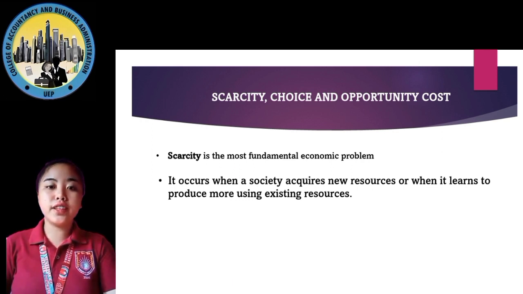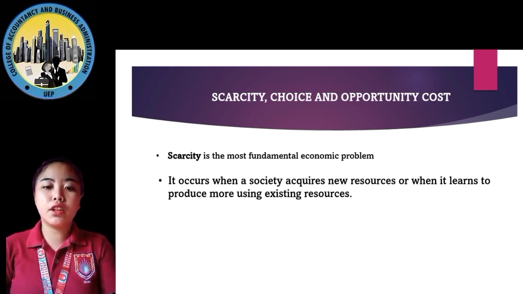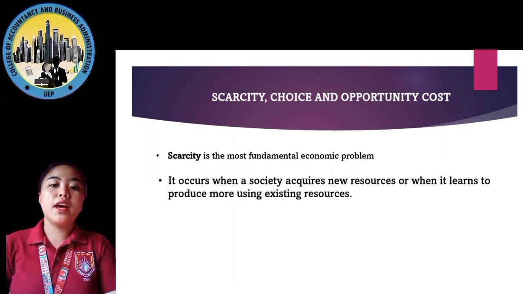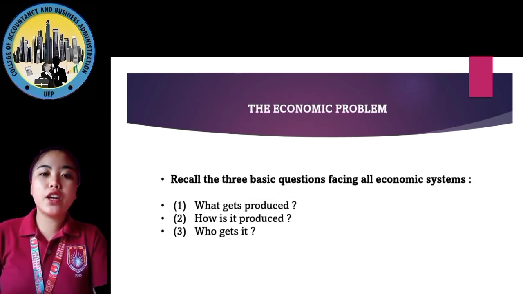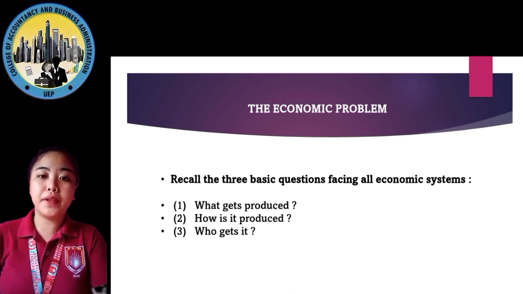Scarcity, choice, and opportunity cost. Scarcity is the most fundamental economic problem. It occurs when a society acquires new resources or when it learns to produce more using existing resources. We also have three economic problems. We need to recall the three basic economic problems facing our economic system.